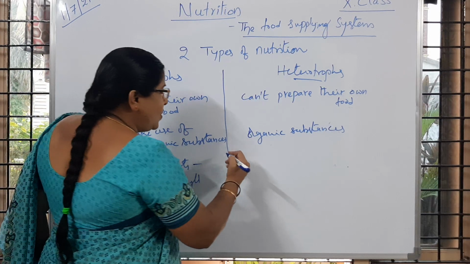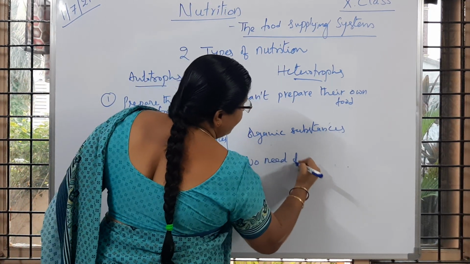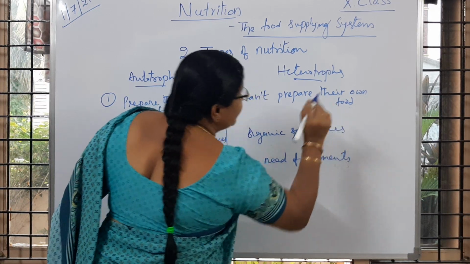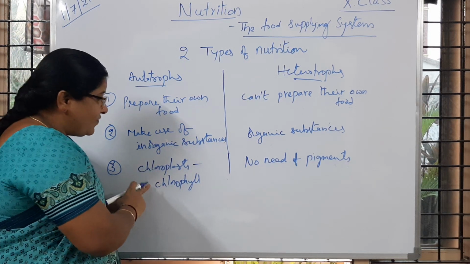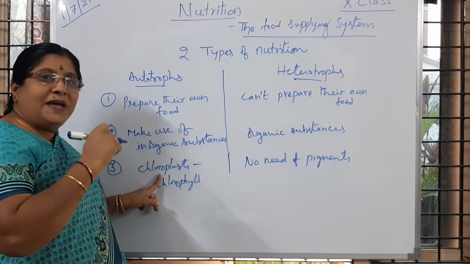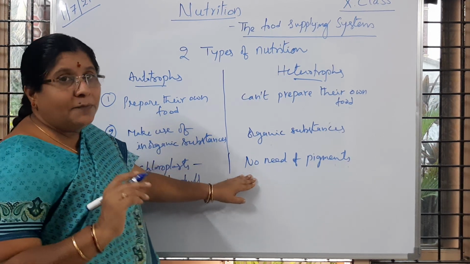So here there is no need of pigments in preparing food in heterotrophs. Is it clear to children? Here the chlorophyll pigment present in the chloroplast is used for preparing food material, whereas here there is no need of pigments.